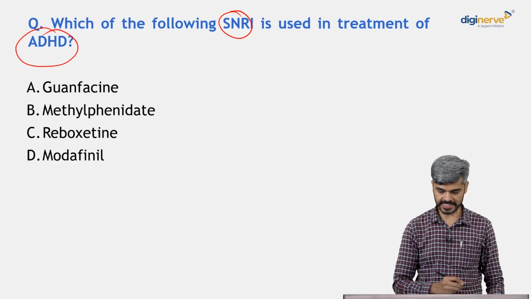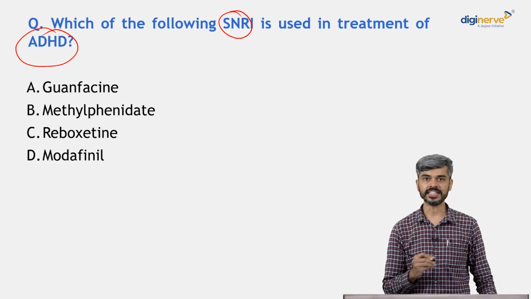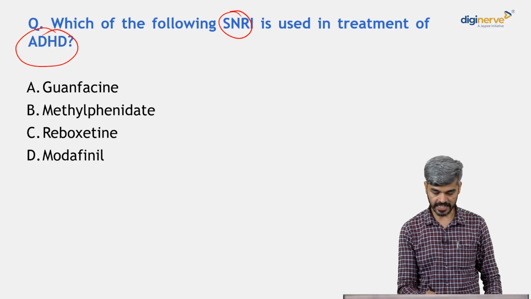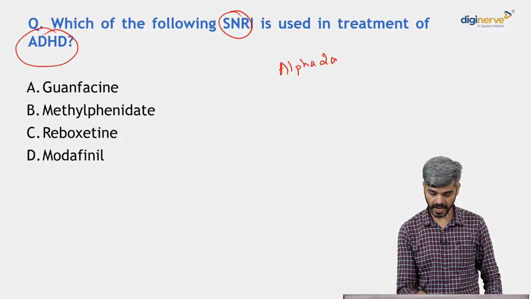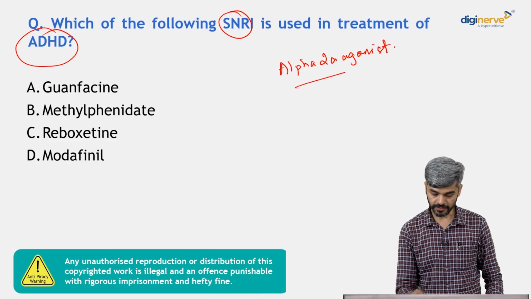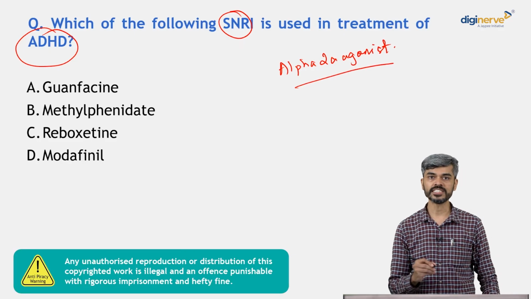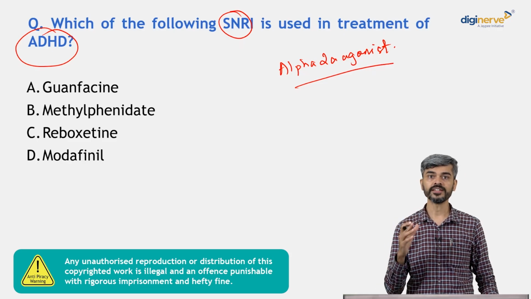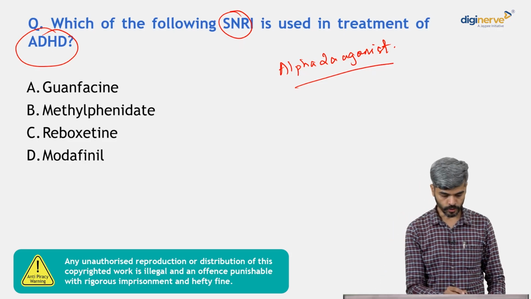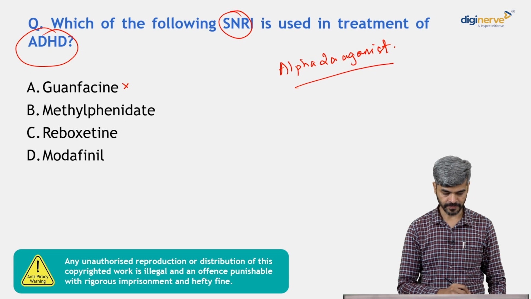Is it guanfacine? Guanfacine is a drug which is an alpha 2A agonist, and guanfacine is used mostly in the management of opioid withdrawal. So guanfacine is not the answer.